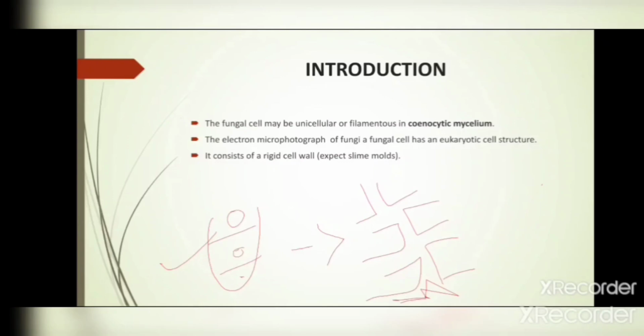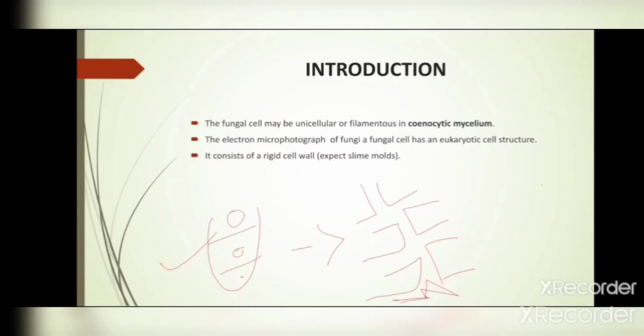And the prokaryotic, it means they have a nucleus present but it is not well developed, and the nuclear membrane is also absent, and they do not contain any type of organelle. It means the mitochondria, ribosome, Golgi apparatus are absent in the prokaryotic cell.